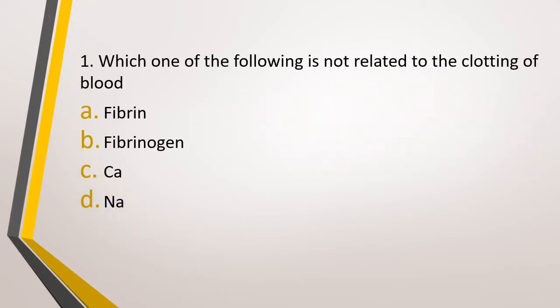Question number 1. Which one of the following is not related to clotting of blood? Option A, fibrin. Option B, fibrinogen. Option C, calcium. Option D, sodium. The correct answer is option D, that is sodium. Calcium, fibrinogen, fibrin, all three have a role to play in clotting. However, sodium comes nowhere in the clotting system.